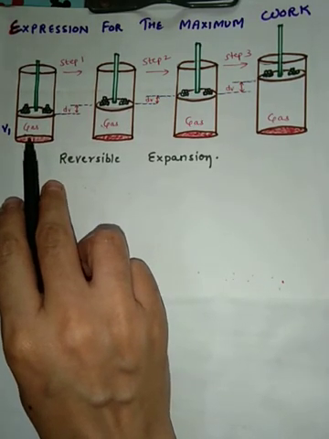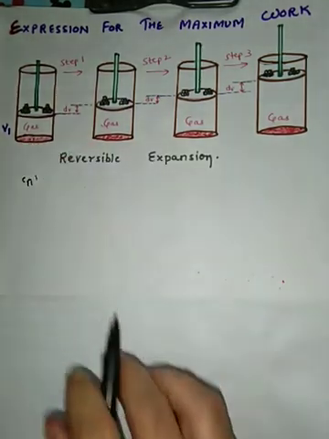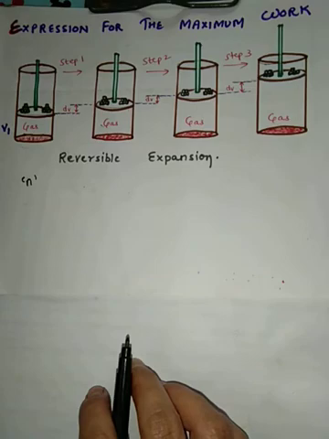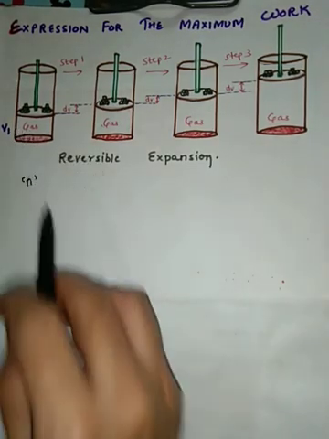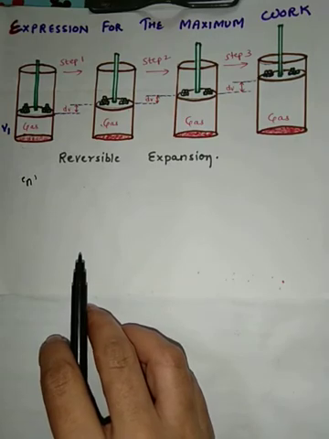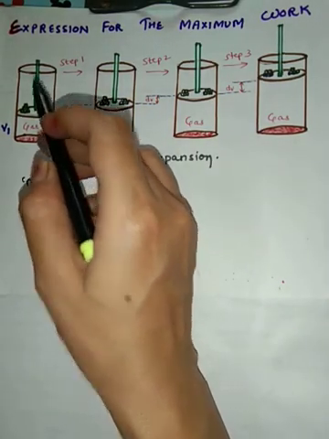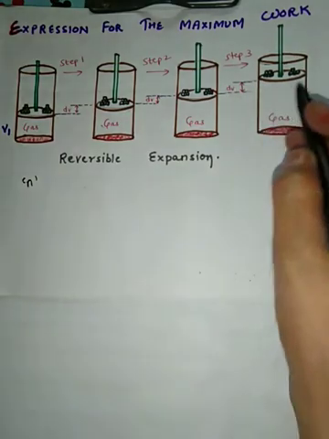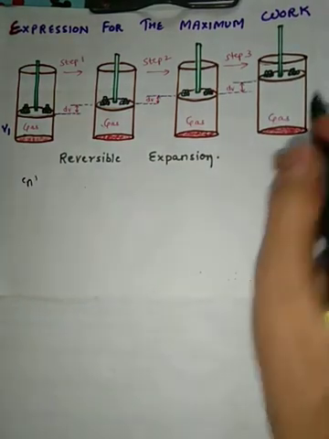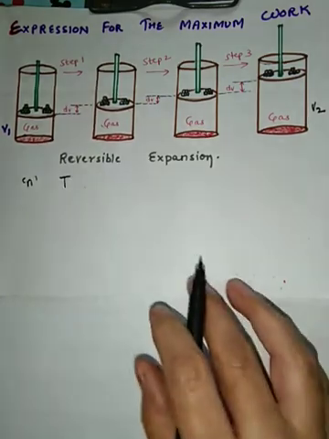For this, let us consider n moles of an ideal gas which is enclosed in a cylinder, and let V1 be the initial volume of this gas. This cylinder is fitted with a frictionless, movable, rigid piston. Now, when it is expanded isothermally and reversibly from V1 and suppose the final volume is V2, let the temperature maintained be constant, that is T.